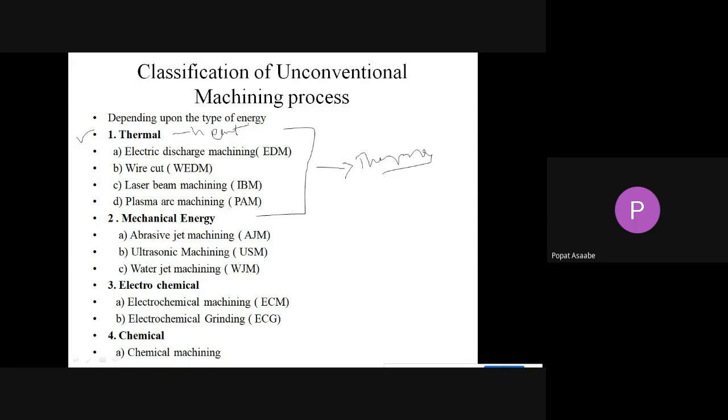Now see, the thermal category consists of different unconventional machining processes.